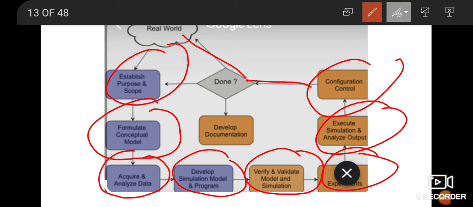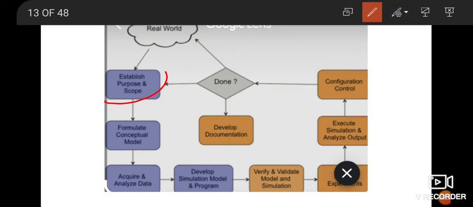So let us see it again. First of all, establish purpose and scope. Now, what is exactly a problem? There might be a problem in an inventory system, there might be a problem in a lane management system, or there are certain variations. So, simulation can be of anything. If you conduct a particular survey and you want to simulate the values, you can do that. So, simulation means you have to predict the behavior of the system. Then, a system can be a production system, an inventory management system, policy implementation, a transport management system, highway systems, or whatever. Anything can be a system, and there are certain factors which affect that.